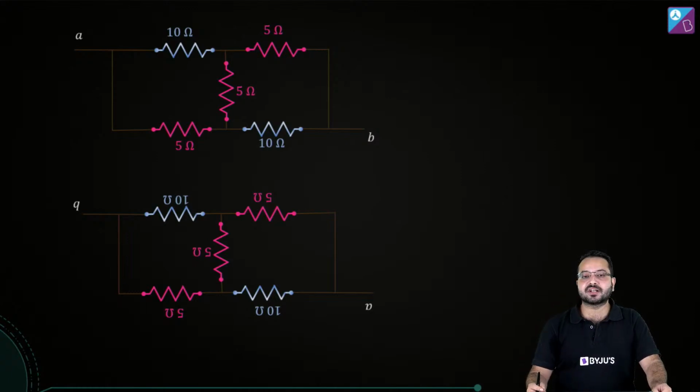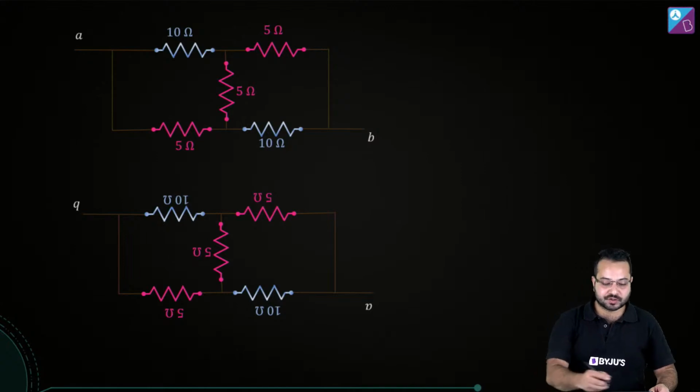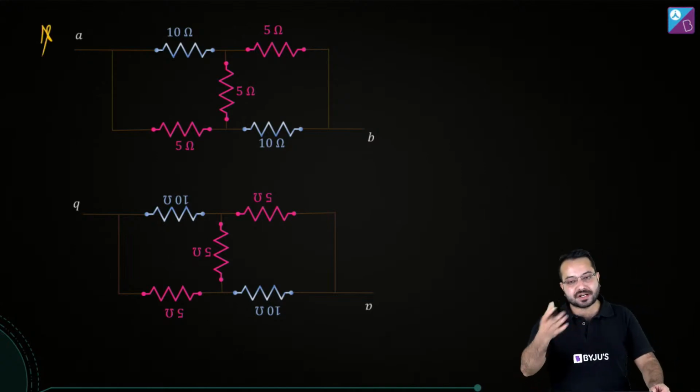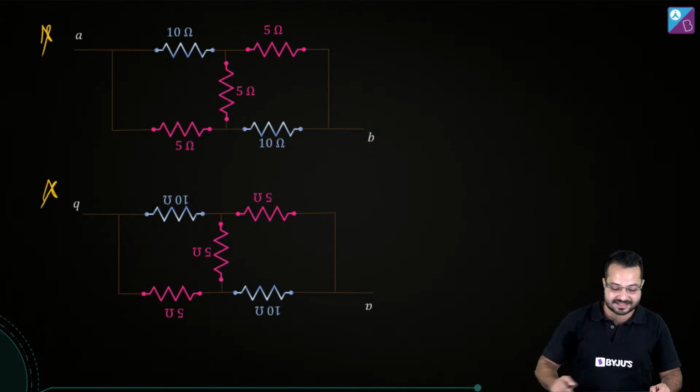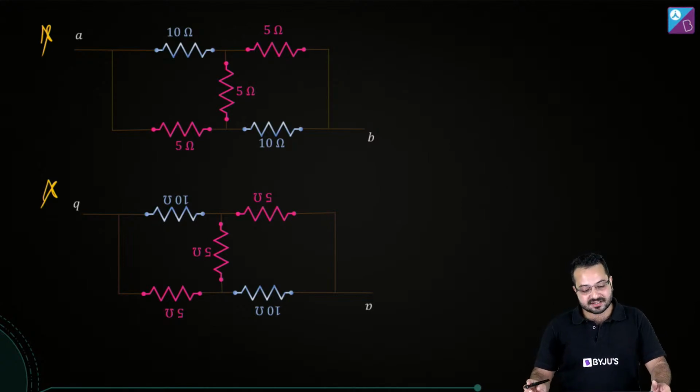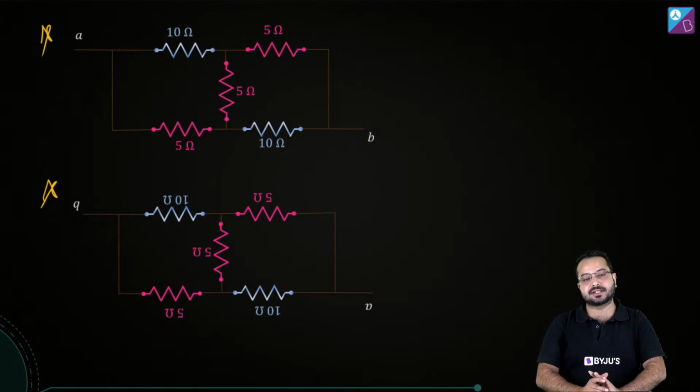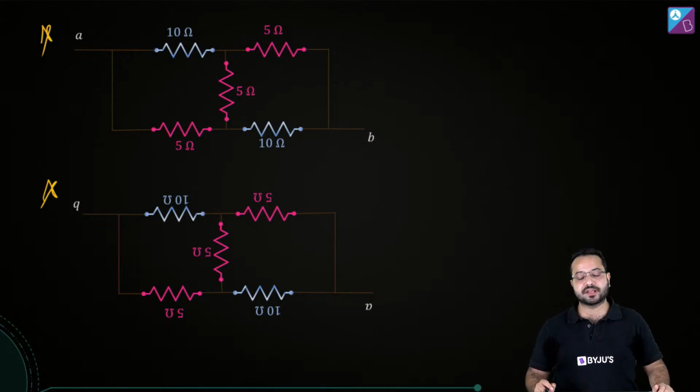Compare the two circuits. So I have rotated this circuit by 180 degree and then I get this circuit. Has the circuit changed? Is there any difference between the two circuits? And the answer is no. There is no difference between these two circuits.